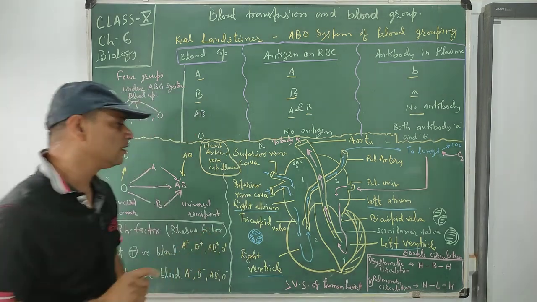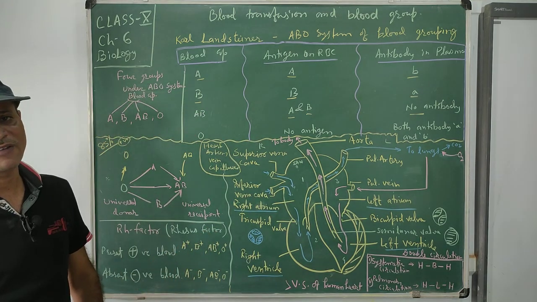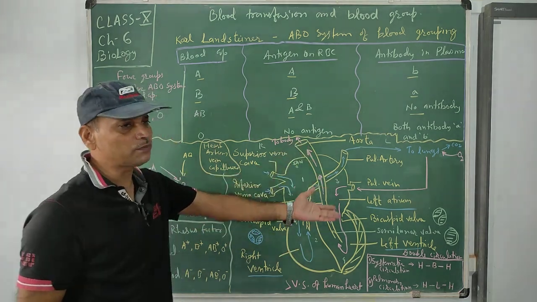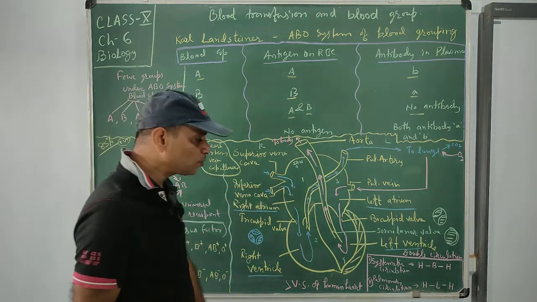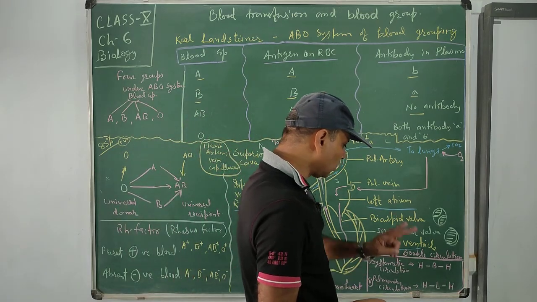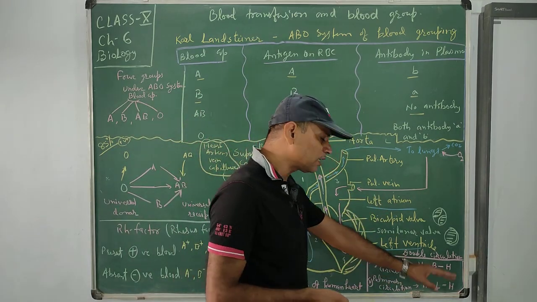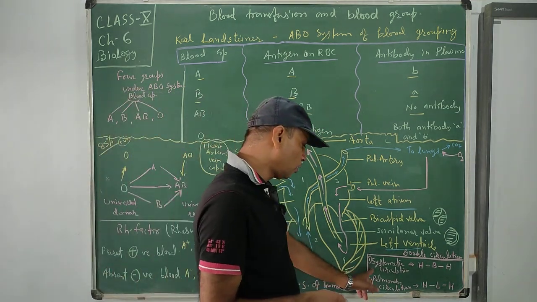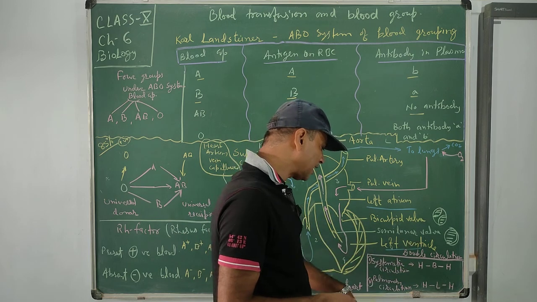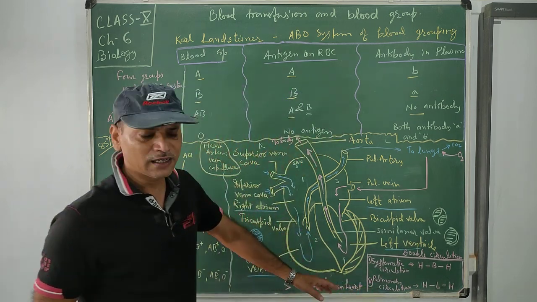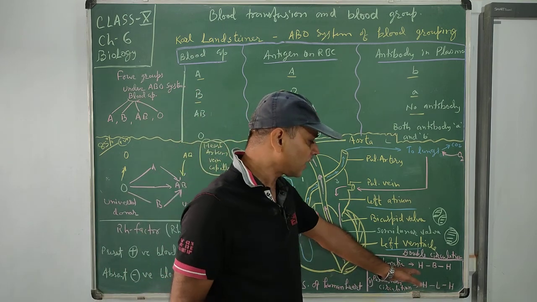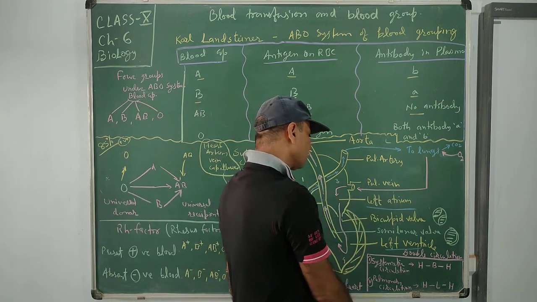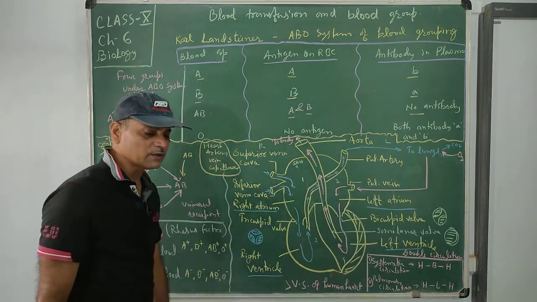So this is the activity that takes place in our heart. Two times circulation of blood takes place from the heart to different parts and back to the heart. That's why it is called double circulation, and double circulation completes the whole activity. First the pure blood is sent to the whole body, and after returning with carbon dioxide, that blood is sent again to the lungs for oxygenation and then returns back to the heart. This is the way double circulation takes place.